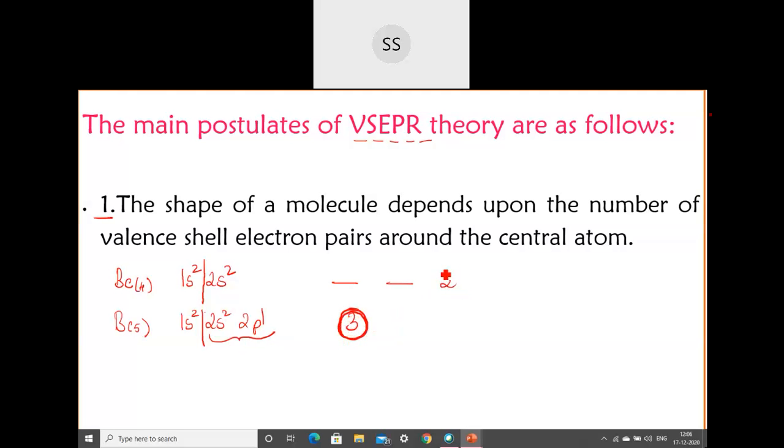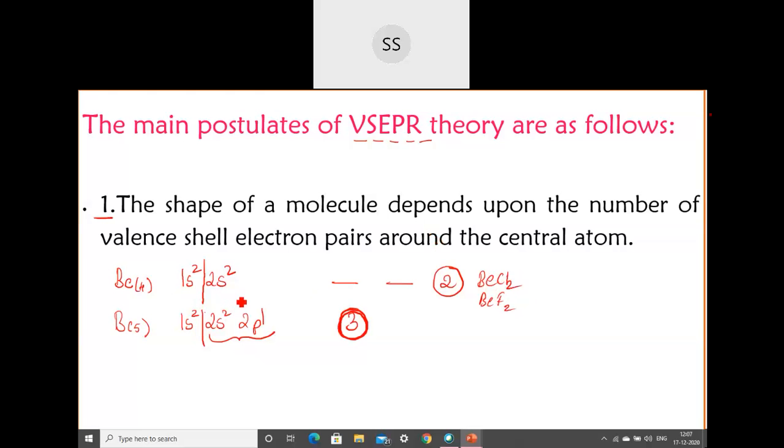If 2 atoms are bonded to the central atom, the one present in the center, like the example I said, beryllium, it will be linked with negative ions. It can be like beryllium chloride, beryllium fluoride, BeF2. The one present alone here is the central atom, and to the central atom many negative ions will be linked. So when the negative ion links with the central metal atom, what type of shape are they going to impart to that molecule?